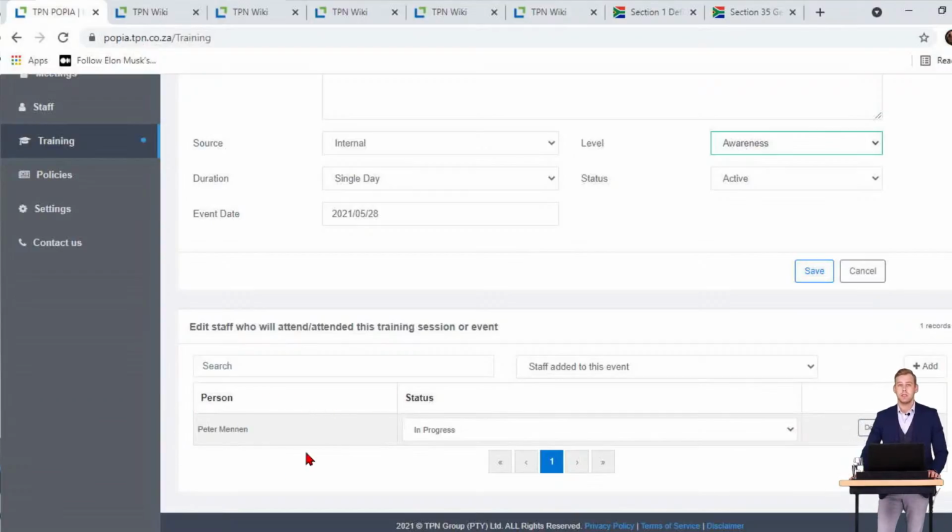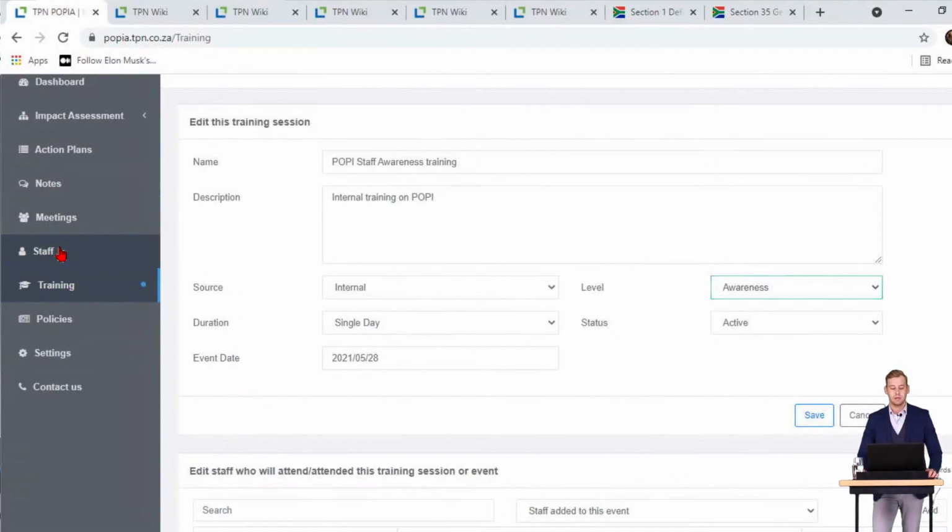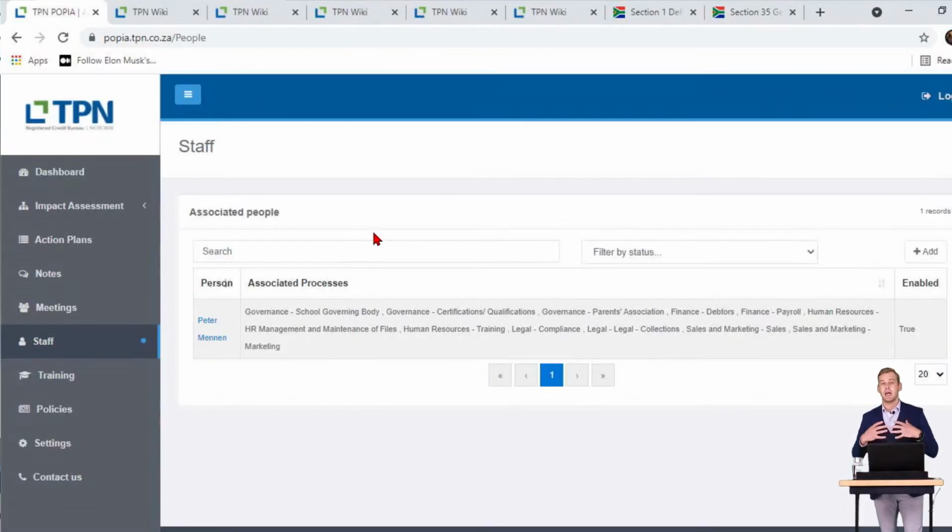Obviously, to add staff into the system and to be able to add all the different staff members to the training register, you need to click on the staff button on the left-hand side so that you can access and input new staff members on the system, whether they be tasked with performing certain of the sub functions and answering the POPI questions on your personal information impact assessment, or even if you'd like to link them to your meetings, which I'm going to go through now as well, or to the training, you can do so. You'll notice that the only person currently on the system is myself, so it makes it a little bit easier when I'm filling out all of these different sections.